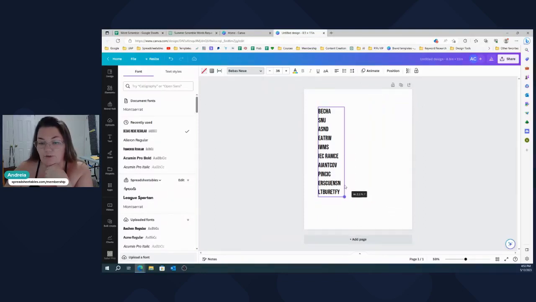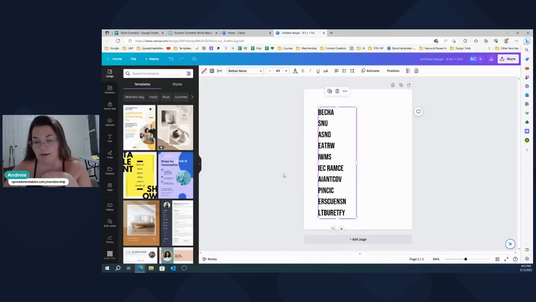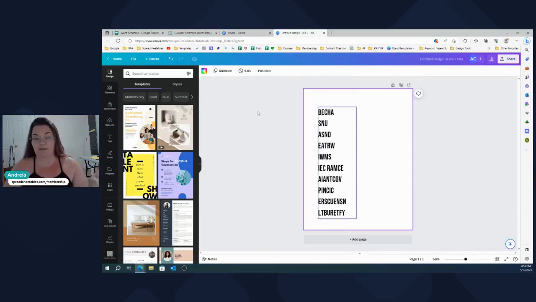You can even reduce this because we don't need all that extra space. And you can even make these ones bigger. Now you see that this folded because of this spacing, but you can just move that here. Okay, now you have your words in here.